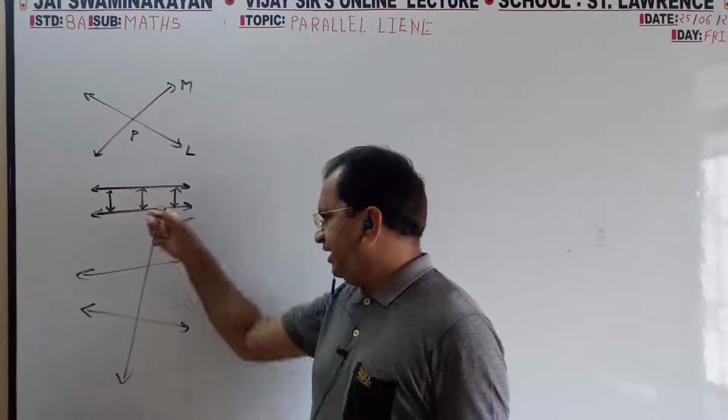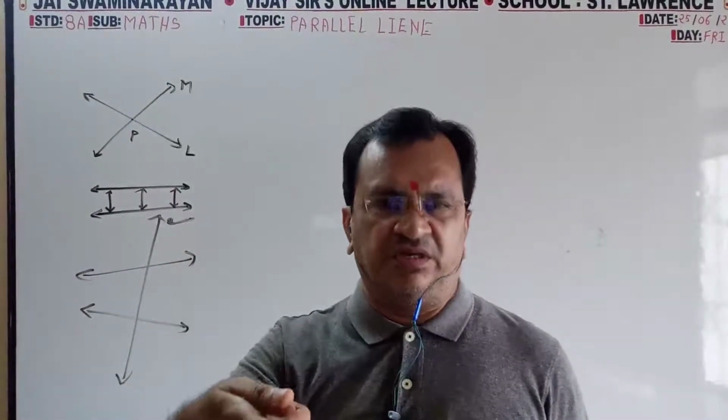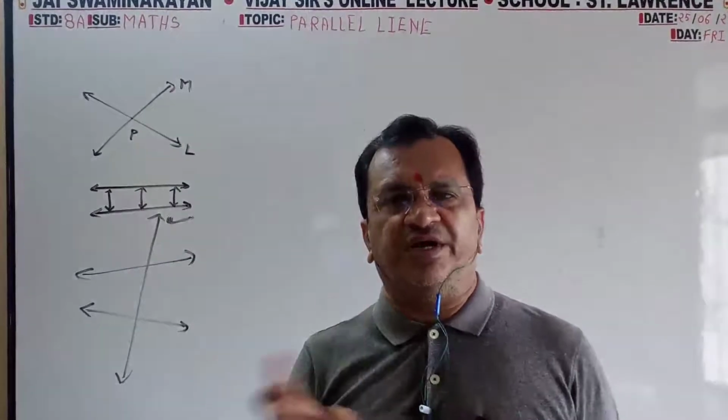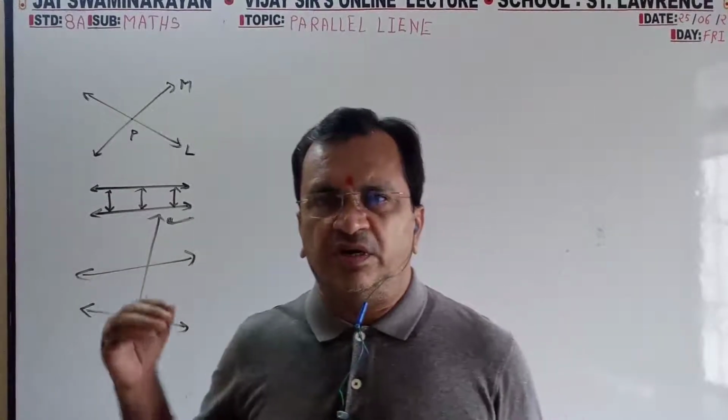When two lines are intersected by a single line, that single line is said to be a transversal, and a transversal intersects two lines at two different points. Now come again.